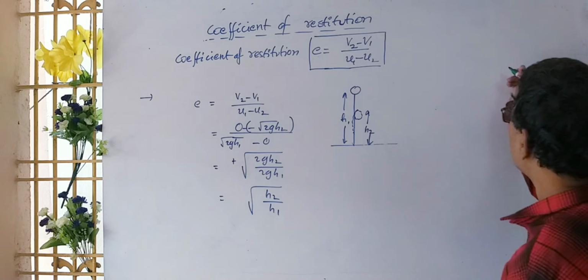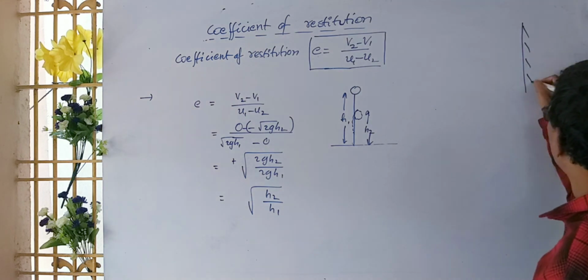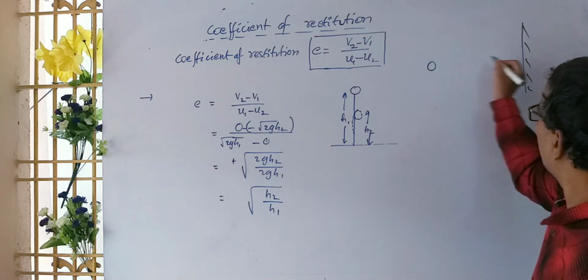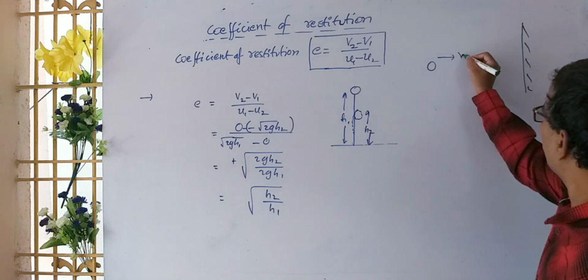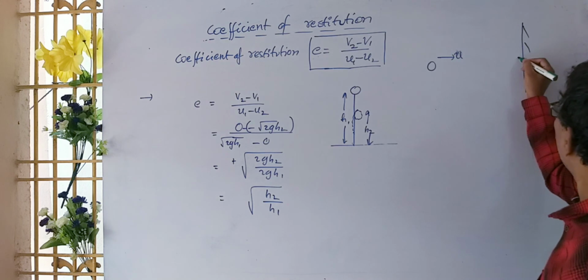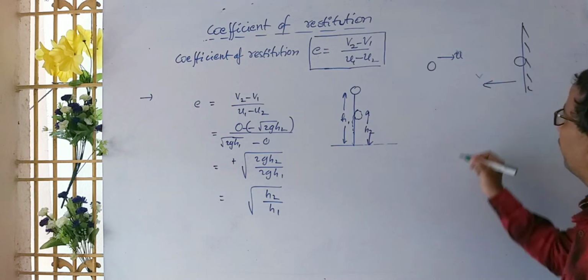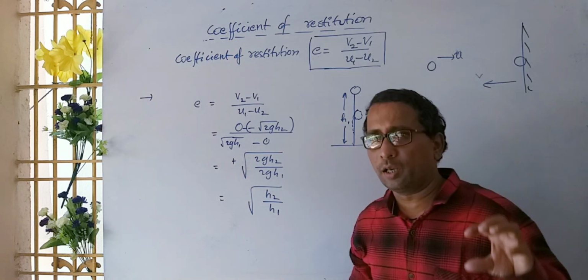Next one, the same thing. Suppose consider a wall like this. A ball is allowed to hit the wall with a velocity u, and it comes back with a velocity v. It will not come back with the same velocity.